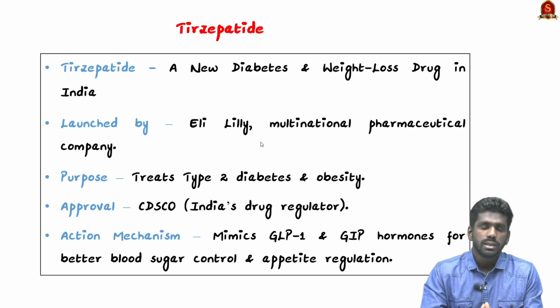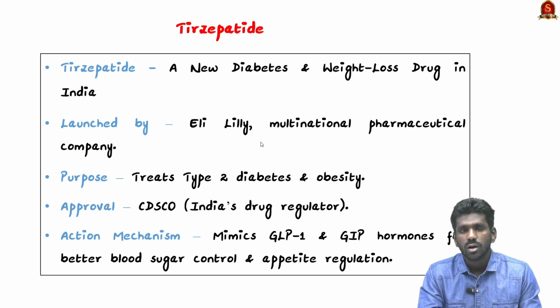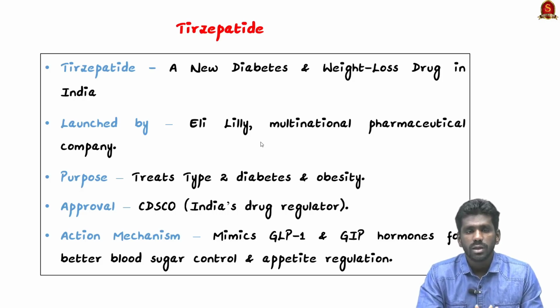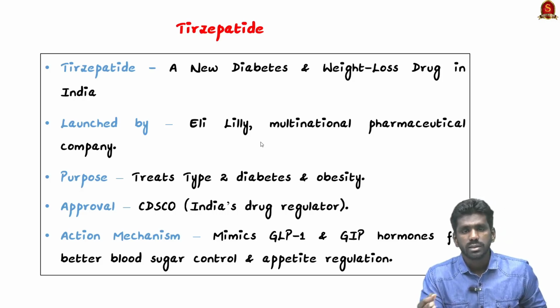Now why is this Tirzepatide medicine very unique? This is because it mimics two key hormones in our bodies. One is glucagon-like peptide 1, that is GLP-1, and the other is gastric inhibitory polypeptide, that is GIP. So this drug mimics these two hormones in our body, and these hormones play an important role in regulating the blood sugar level. So this drug, which acts as these hormones, in turn regulates the blood sugar level.